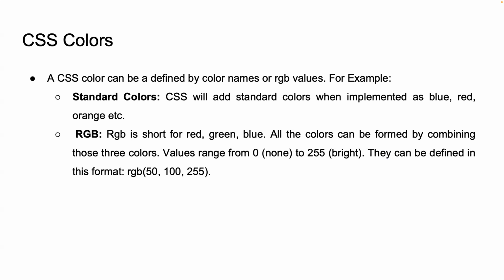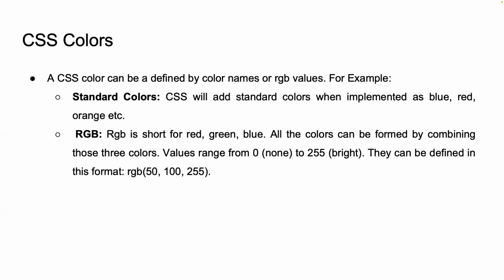And then there is RGB. It stands for red, green, blue, the primary colors of light. By combining these three colors in different intensities, you can create virtually any color. RGB values range from 0 to 255, from no intensity to full intensity. The format is RGB, standing for red, then green, then blue.